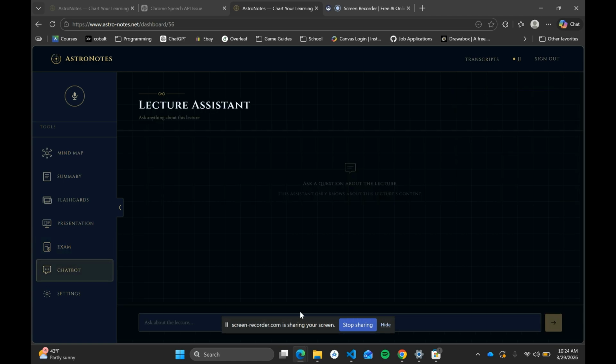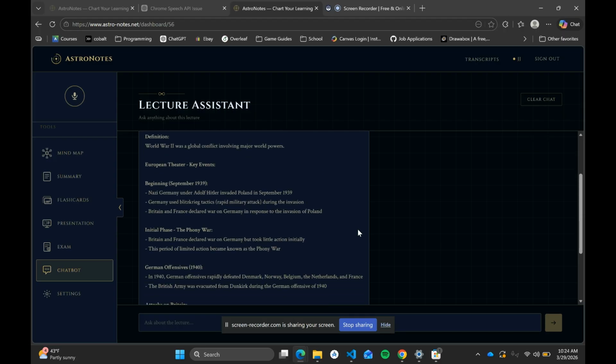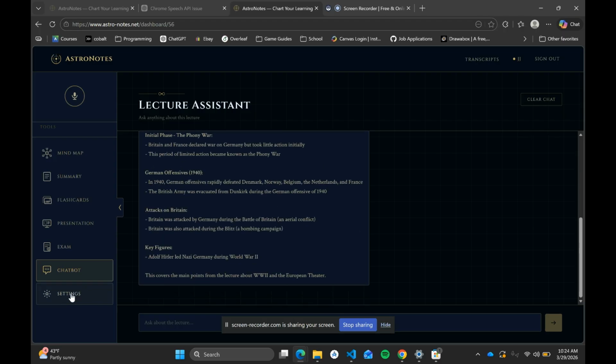Next up, we have a RAG-assisted chatbot. We can ask about something specific. Let's just say, tell us about World War II. And we can see exactly what it has to say. It'll give us a brief overview of everything using a RAG search to generate everything.